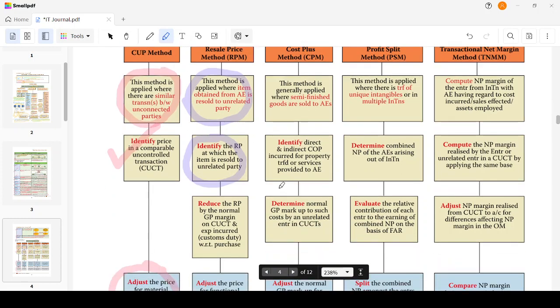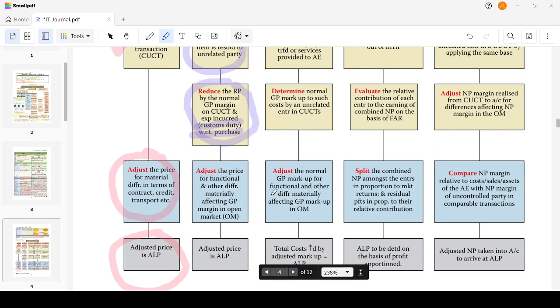Then reduce the resale price by the normal gross profit margin on comparable uncontrolled transactions and expenses like customs duty with respect to purchase. Okay, we have to reduce these. If I reduce those, I get a price of 70 rupees. So adjust the price for functional or other differences materially affecting the gross profit margin in the open market. Whenever there is something like an exchange difference, those have to be adjusted. Adjusted price would be known as arm's length price.